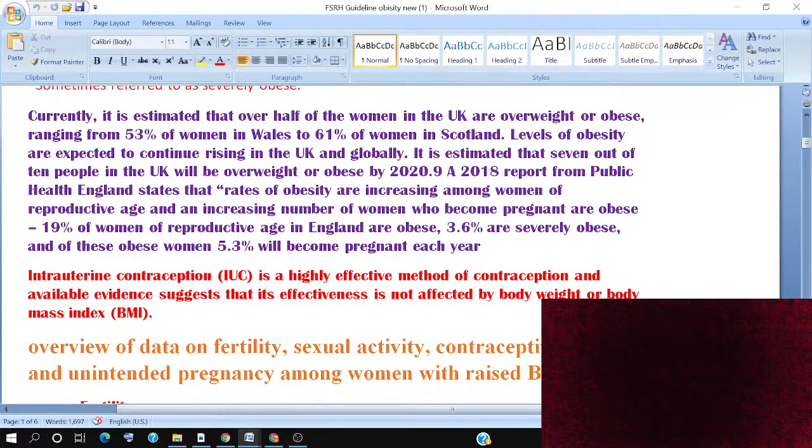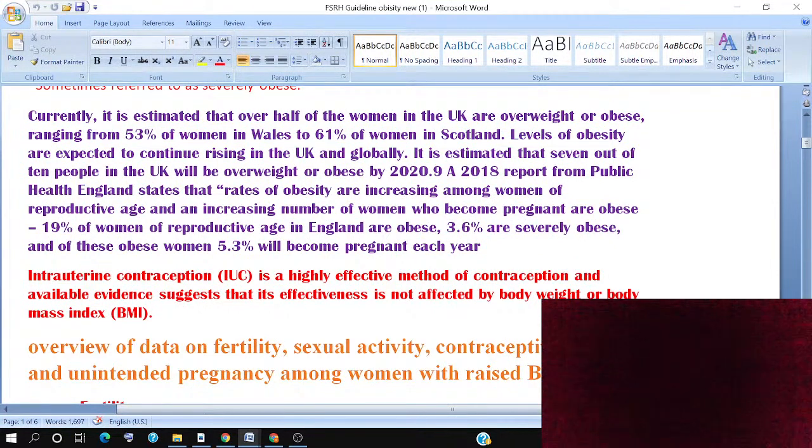The criteria according to this is how we are going to manage a patient who is overweight, what complications can come, and how we can manage an obese patient with contraception. Because obesity affects every aspect of life, the best contraception for the obese female is intrauterine contraception.